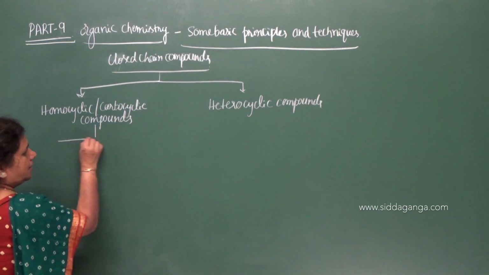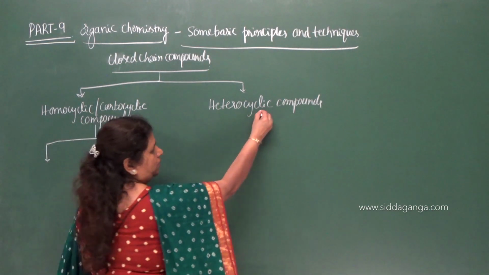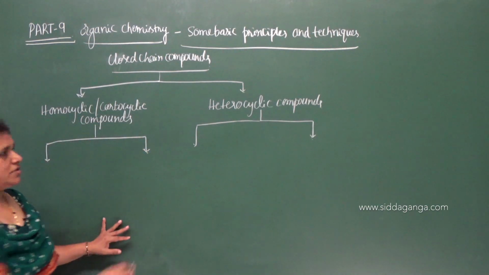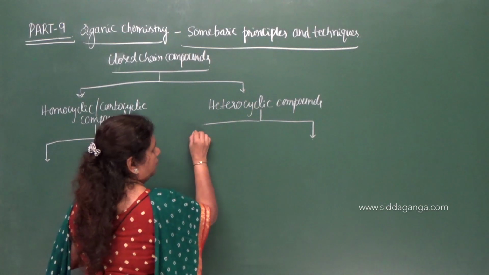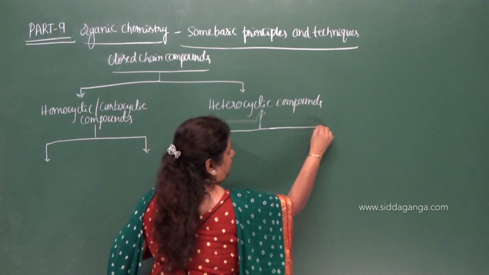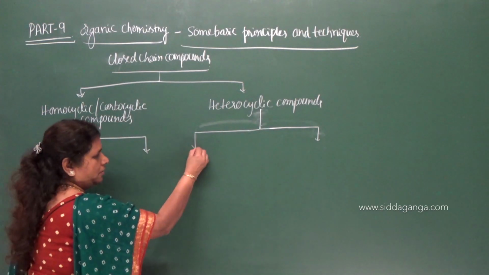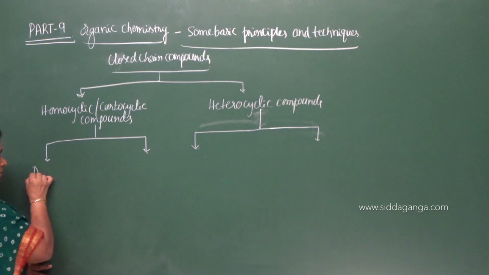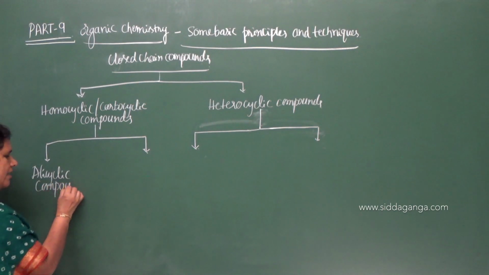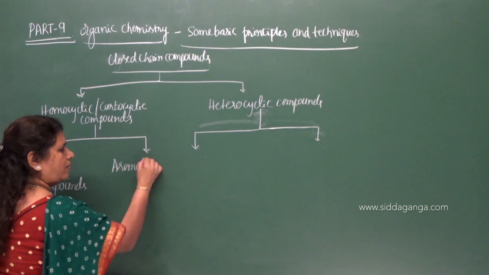Further, these are classified into two types. Again, homocyclic compounds are also classified into two types. What are those? Alicyclic compounds and aromatic compounds.